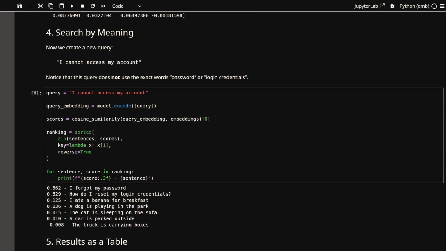And because it's a vector, we can compare it with other vectors. Now we create a query. I cannot access my account. Notice something important. This query doesn't say password. It doesn't say login credentials. It says account. So a normal keyword search might not immediately know which sentence is most related. But an embedding model can compare the meaning.